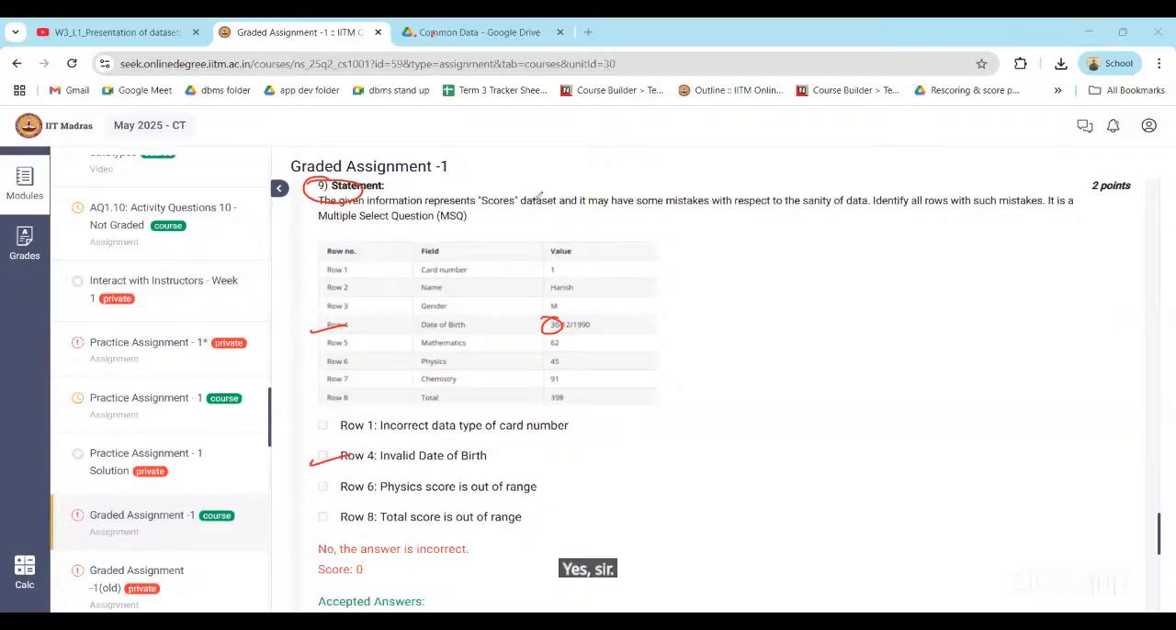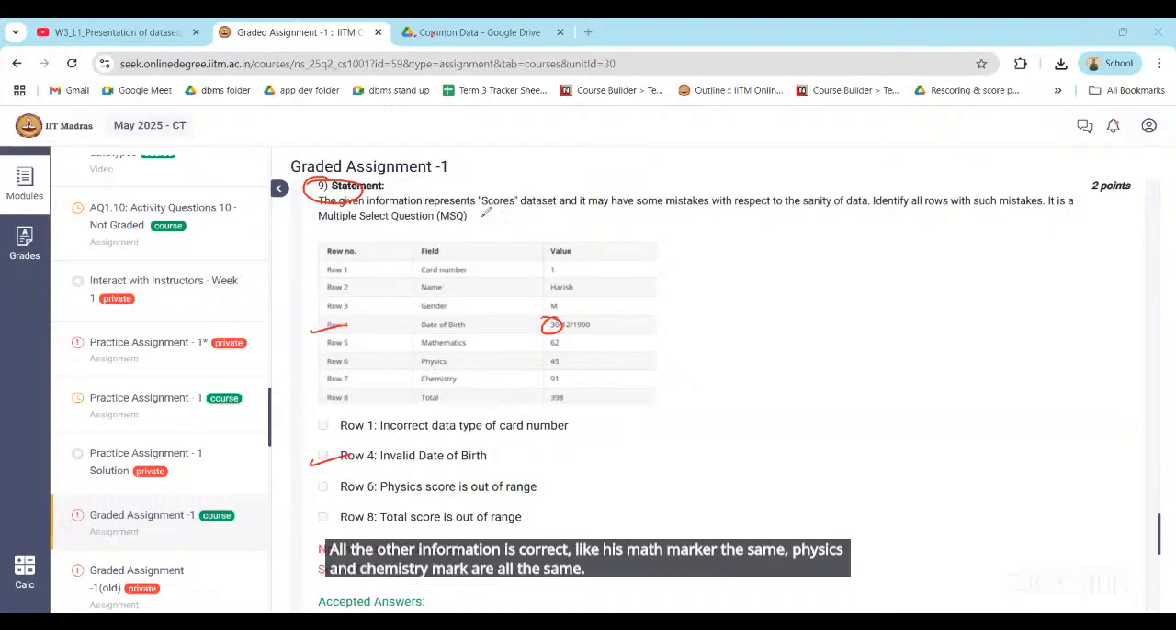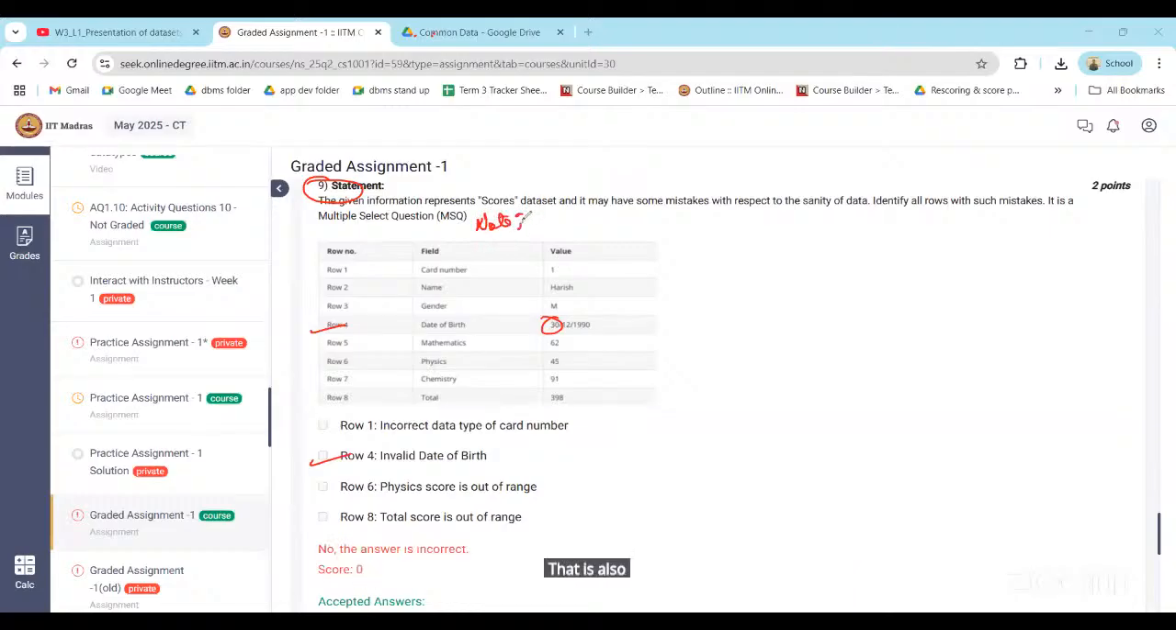Sir, in this the date of birth is written as 3rd June. So even if the note was mentioned, all the other information is correct, like his maths marks are the same, physics and chemistry marks are all the same. That is also, with respect to sanity of data, wrong. No, no. If we mention the date format is following the DDMMYY format, then this one is correct.